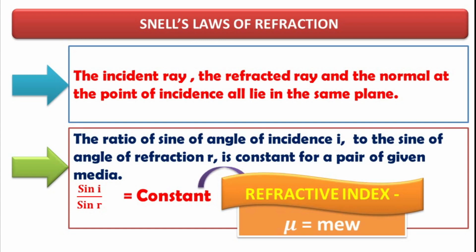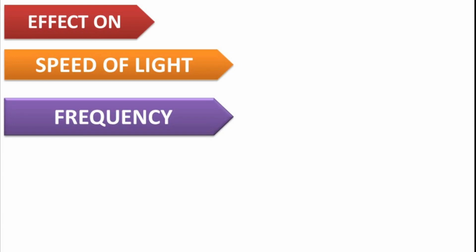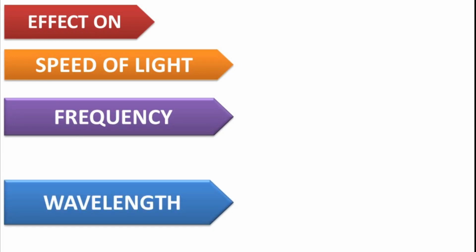Before studying further about refractive index, let us study the effects on speed of light, frequency and wavelength due to refraction. That means, when refraction takes place, what happens to the speed of light, frequency and wavelength?